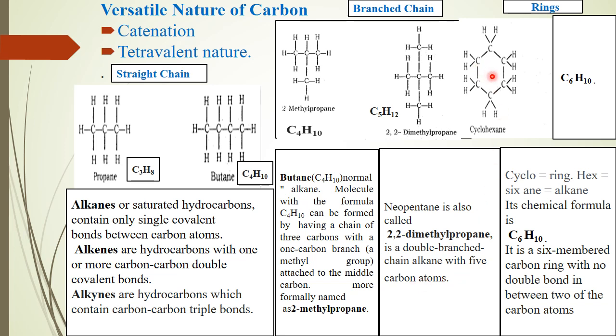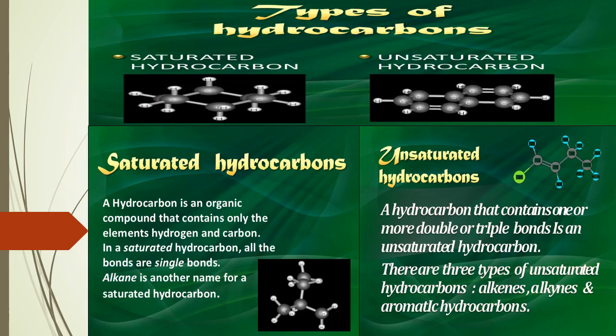Next is cyclohexane. Hexagon means a 6-sided figure. Here cyclo means ring, hex means 6, and ane is the family name of alkane. What is the chemical formula? How many carbon atoms are there? 6 carbon atoms. How many hydrogen atoms? 12. So that is called cyclohexane. It is a 6-membered carbon ring with no double bond, all single bonds between the carbon atoms.